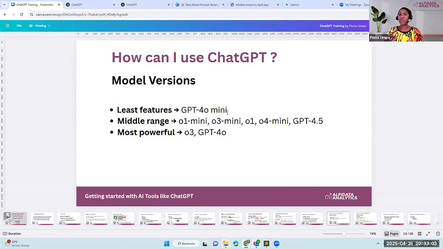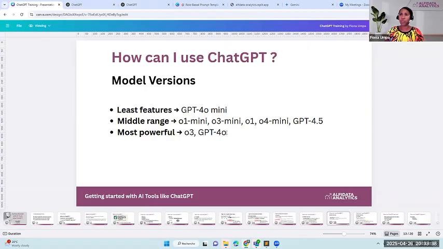So at times, the result that you get back, you'll see that the quality isn't that good, because you're on the free plan and it's limited in terms of the features. Then you've got a middle range that goes from the O1 and all their versions. And then the most powerful model version is the O3 and the 4.0.